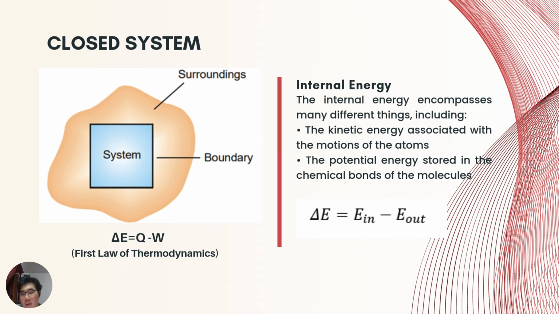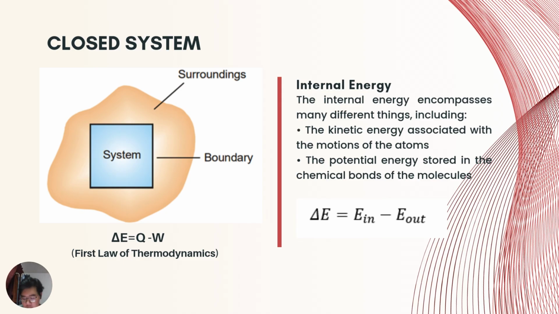And to work out a thermodynamics problem, we will need to isolate a certain portion of the universe, or the system, from the remainder of the universe, or the surroundings. And then the formula is delta E equals Q minus W. And this is the first law of thermodynamics. Delta E is the change of internal energy of the system. Q is heat transfer into or out of the system. And W is the work done by the system.